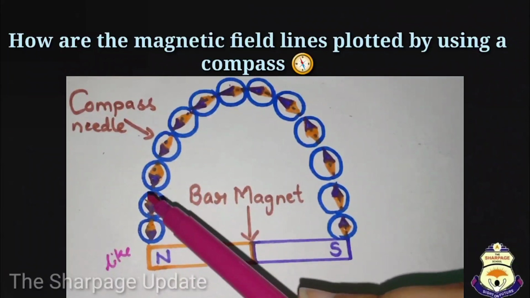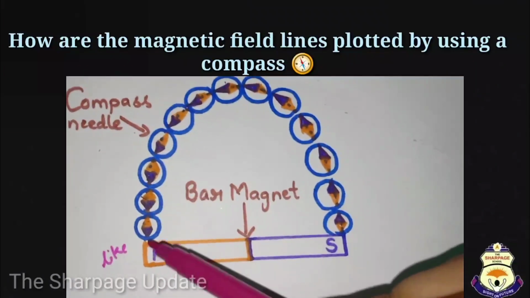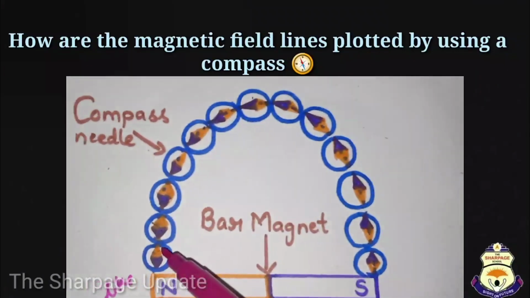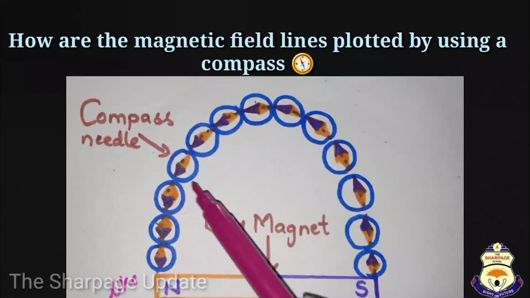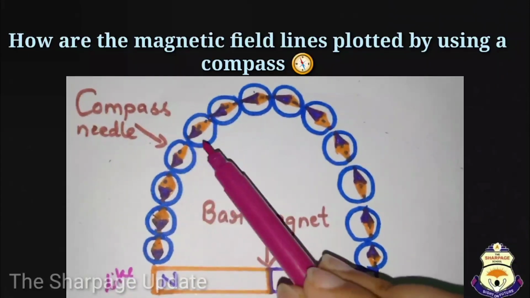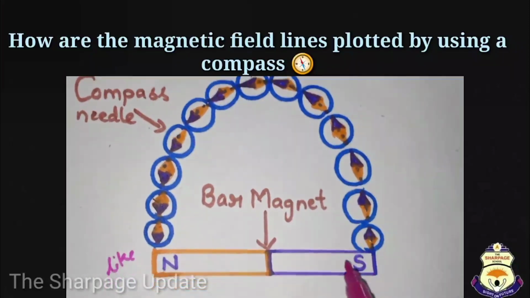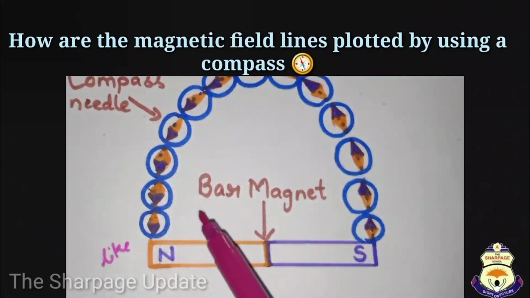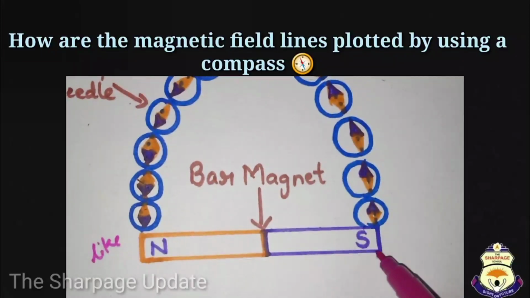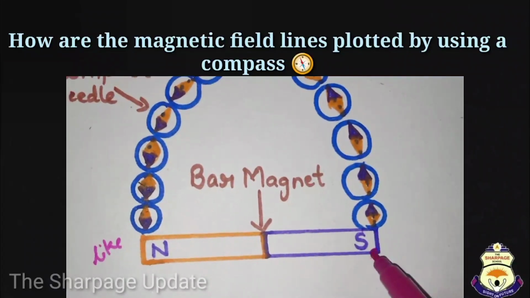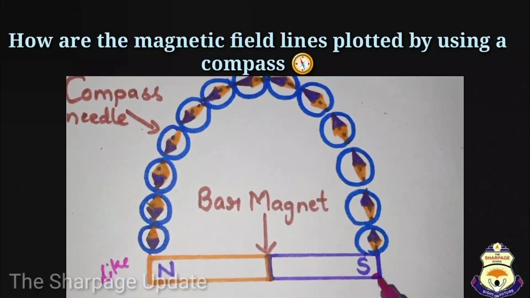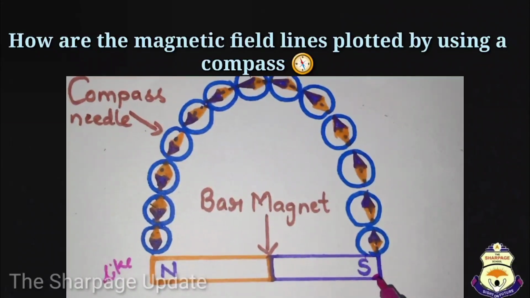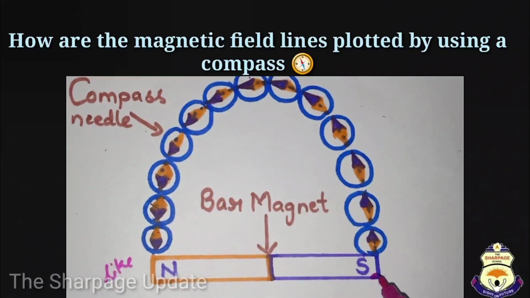Now mark the position of the north pole of the compass needle on the paper with a pencil. Now shift the compass needle so that its south pole coincides with the dot marked on the paper. Again, mark the position of the north pole of the compass needle and repeat the process until the compass needle reaches the south pole of the magnet.